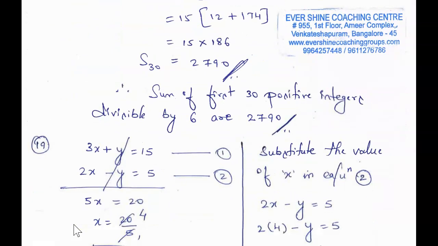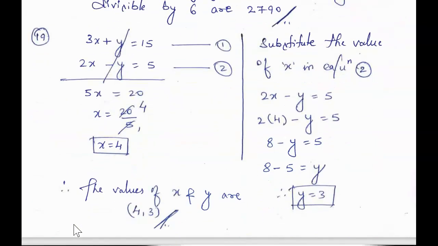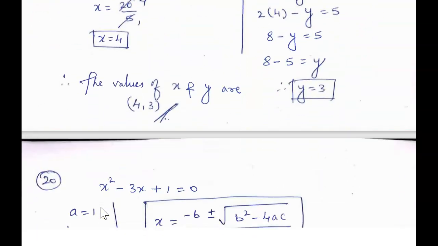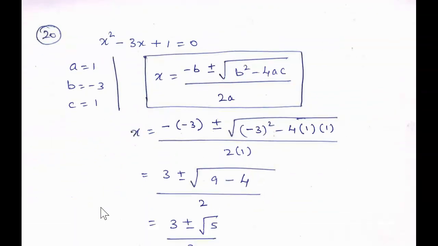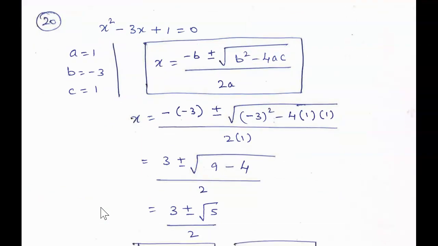And next, question number 19. This is question number 19. This is the value of x and here is the value of y, and the final answer is the values of x and y are 4, 3. Always we write first x value and then y value. And then this is question number 20. They have asked you to use formula method and solve the case. So we have done here.